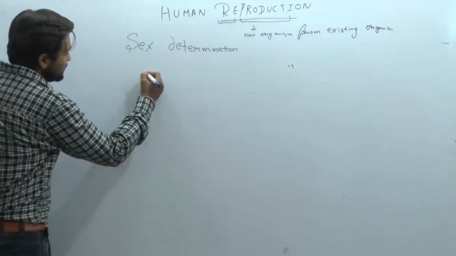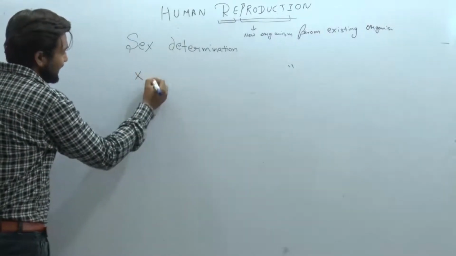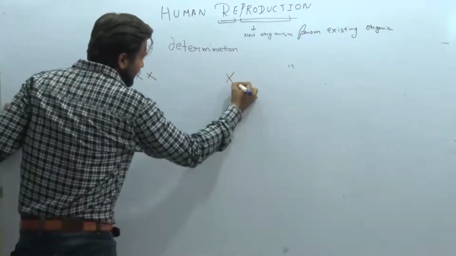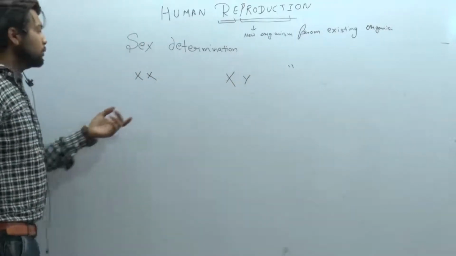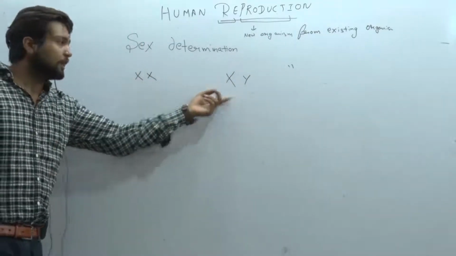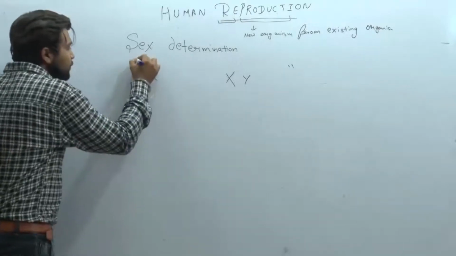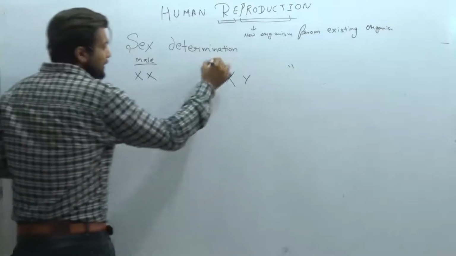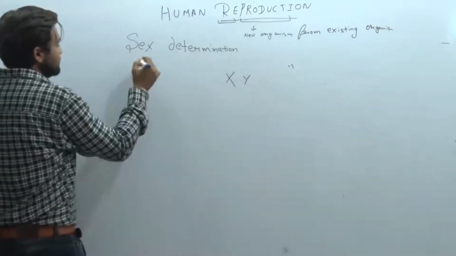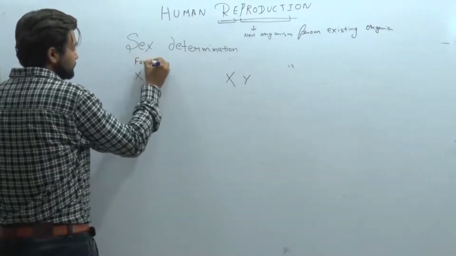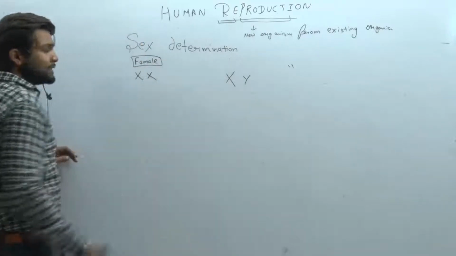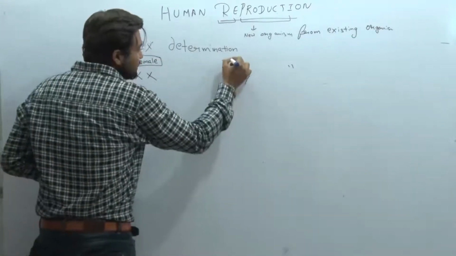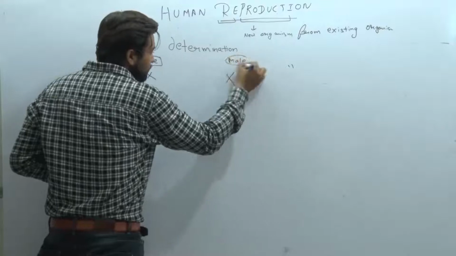We have some chromosomes, XX and XY. Clear? XX is a female sex chromosome, whereas XY is the male sex chromosome.